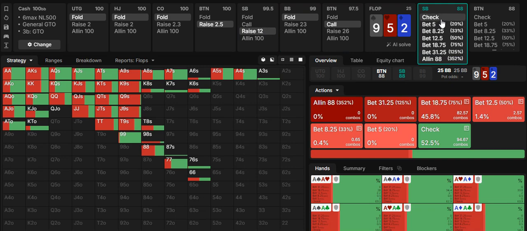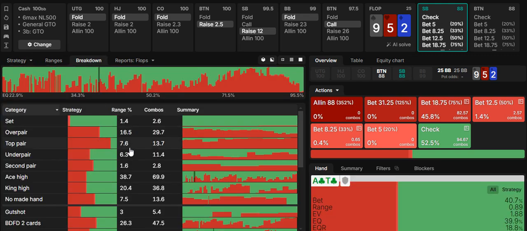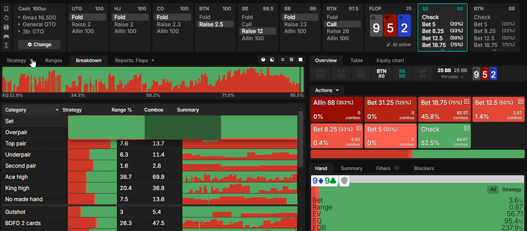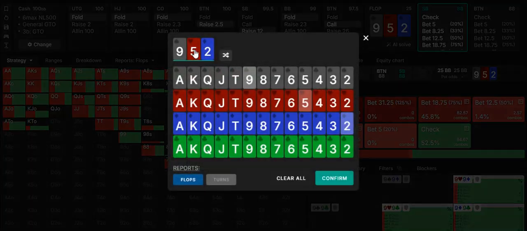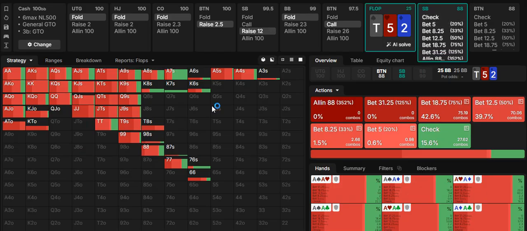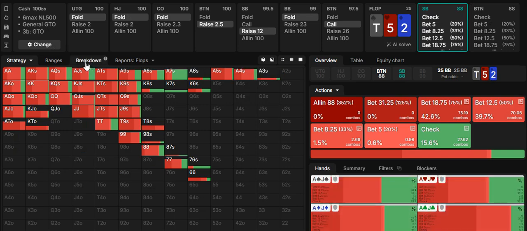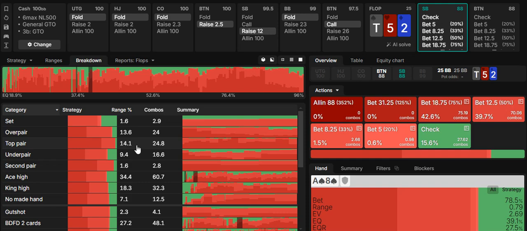The 10-5-2 rainbow was C-bet 85%. Now the 9-5-2 rainbow is C-bet less than 50. Less than 50 now. Why is this? Well, let's go to top pair. We can break it down from there. On a 9-5-2, they have 7.6%. Now let's go to 10-5-2. On 10-5-2, small blind has 14%. So on the 10 high board, we have more top pair.